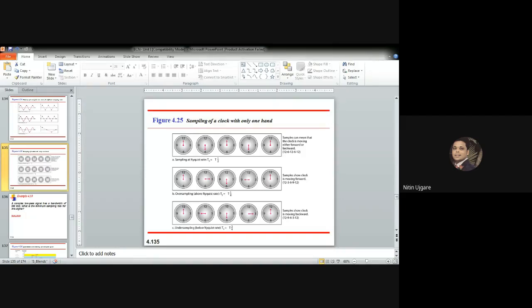So here is another example we can take to try to understand this concept, in which you may feel that the wheels of the car are rotating in the backward direction. Or you can say that the car is moving forward, but you may feel that the wheels of the car are rotating in the backward direction. Maybe you might have seen this in a movie. So this can be explained by undersampling.